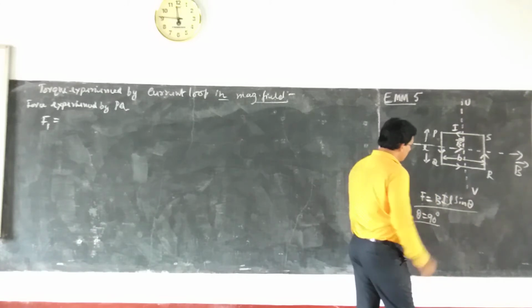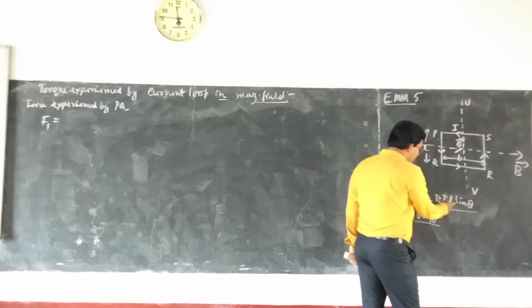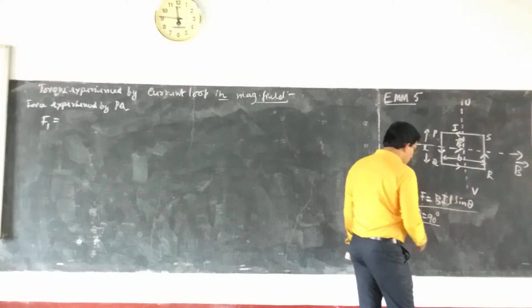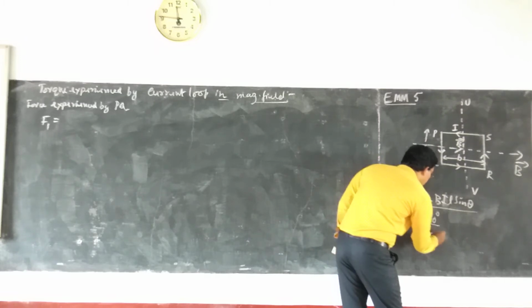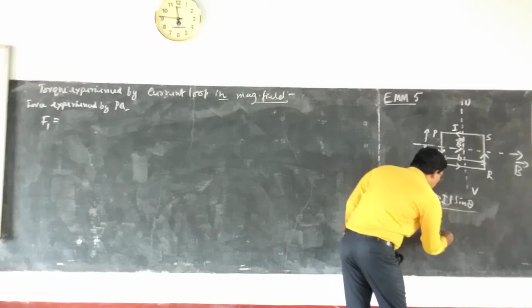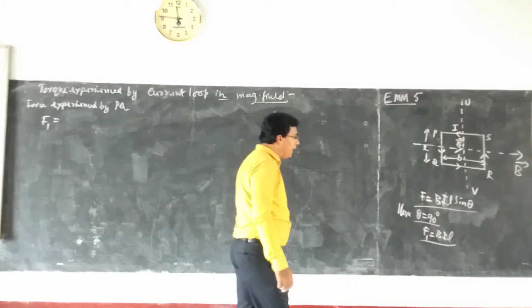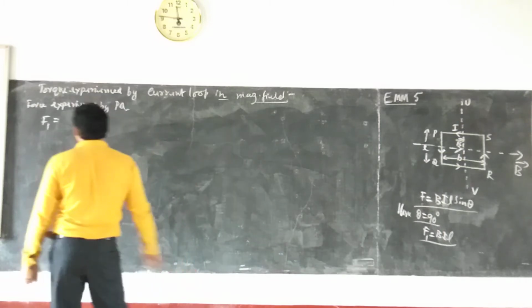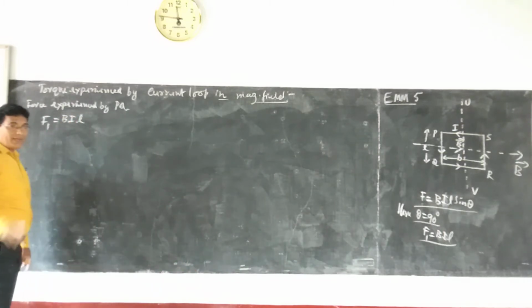So then current is I, length of the conductor is L, B is the magnetic field. So therefore F, that is F1, will be equal to B into I into L. Therefore here F1 is equal to B I L.